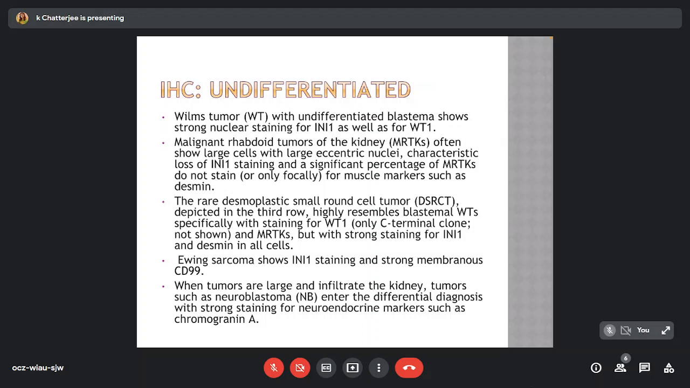The rare desmoplastic small round cell tumor, depicted here, highly resembles the blastemal Wilms tumor, with staining of the C-terminal of the WT1, but with strong retaining of INI1 and desmin in all cells. Ewing sarcoma shows INI1 staining and strong membranous CD99. When tumors are large and infiltrate the kidney, tumors such as neuroblastoma enter the differential diagnosis, with a strong staining for neuroendocrine markers such as chromogranin A.